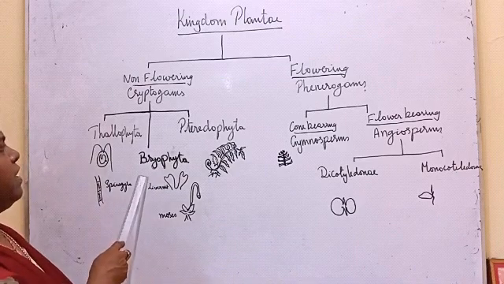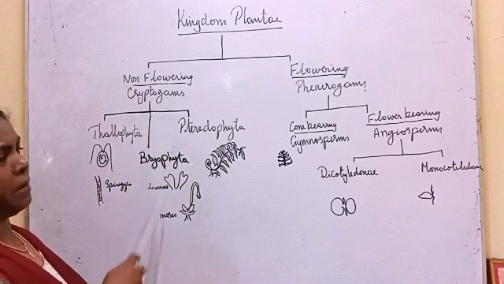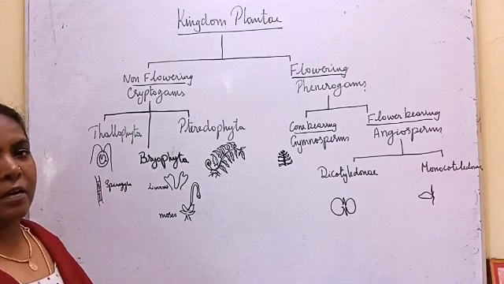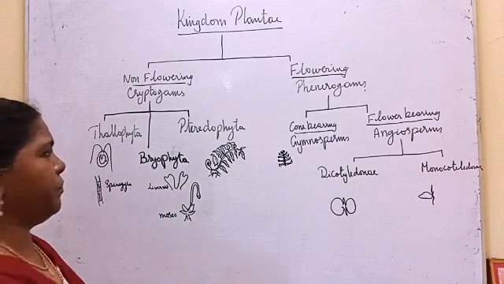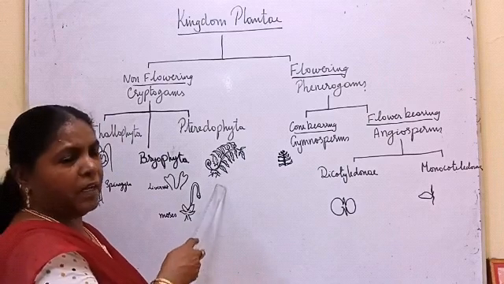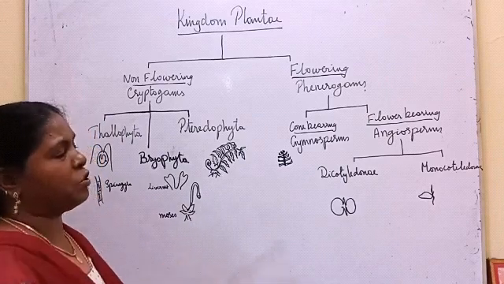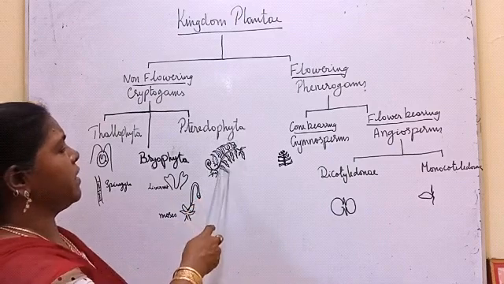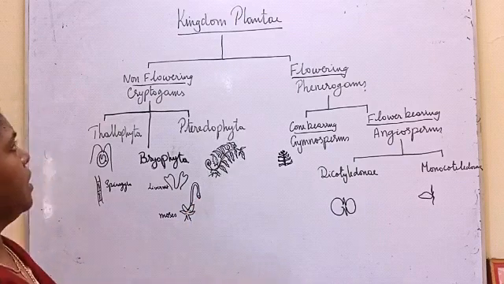Thallophyta and Bryophyta are called non-vascular cryptogams because they don't have the vascular tissue, xylem and phloem, whereas here they have the real stem, root and leaf and vascular tissue.